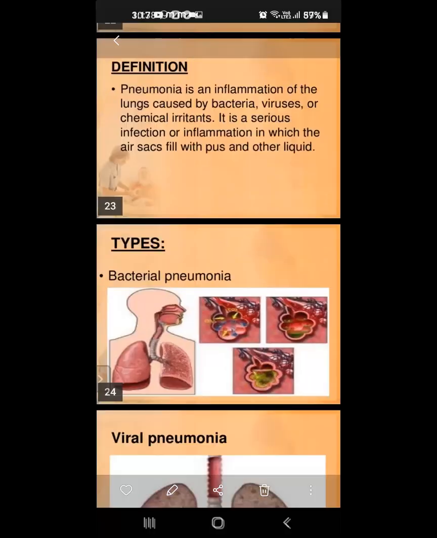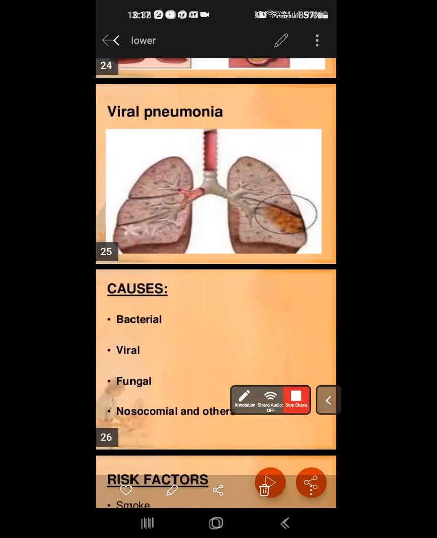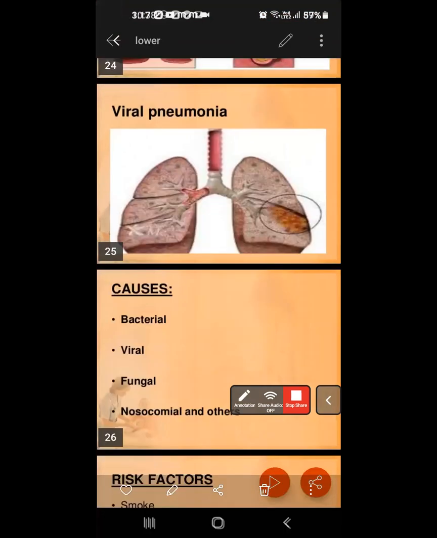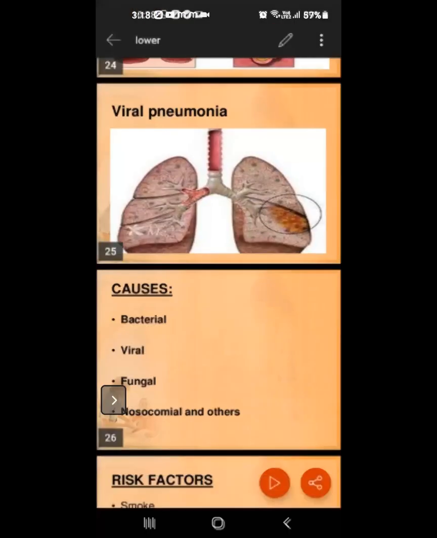You can see this picture. This is bacterial pneumonia, and this is viral pneumonia. Okay, causes: bacterial, viral, fungal, nosocomial, and other. Nosocomial and other means chemical. That is the causes of pneumonia.